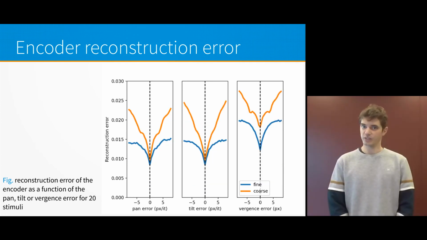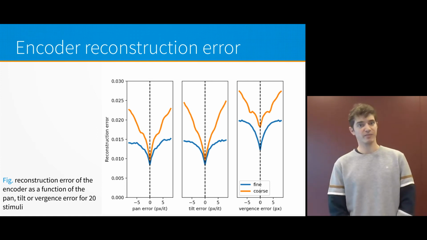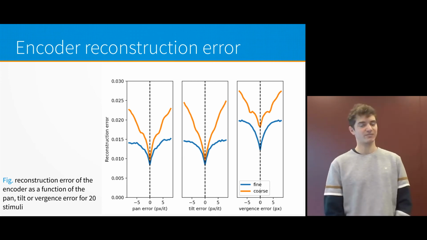The second figure details the composition of the reconstruction error, showing that of the fine and coarse scale. As you can see, for big joint errors, the reconstruction error of the fine scale stops increasing while the coarse scale is still affected.